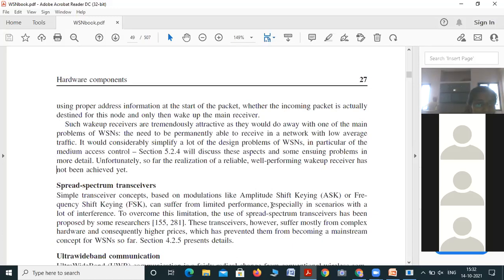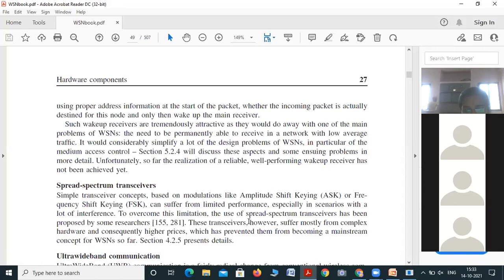For better performance of transceivers, to overcome the limitation, especially in scenarios with a lot of interference, the use of spread spectrum transceivers has been proposed by some researchers.